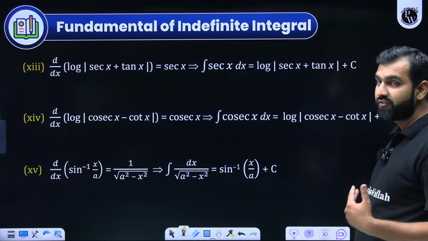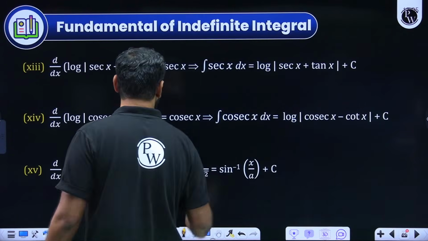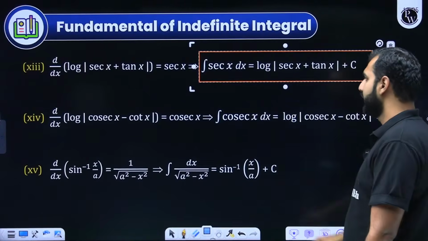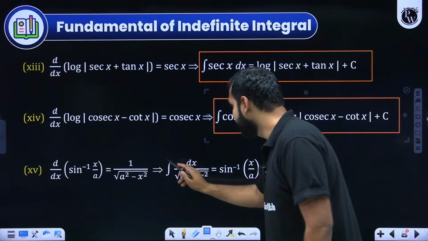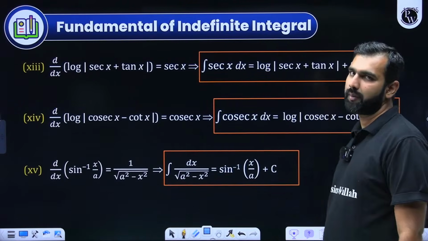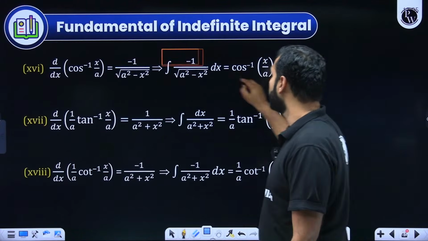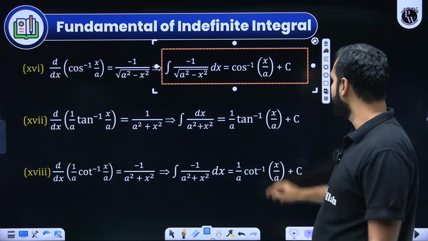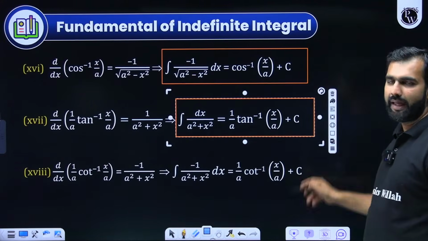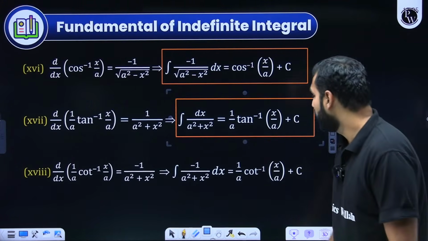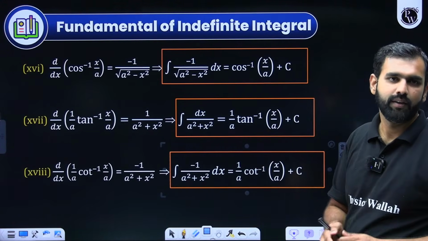But with that, a few more special integrals come into the picture. What are they? This one first of all. Here, the integration of sec x, the integration of cosec x, and these ones. Which ones? The integration of 1 upon under root of a square minus x square is sine inverse x upon a. The integration of minus 1 upon under root of a square minus x square could be either minus of sine inverse x upon a or cos inverse x upon a. Similarly, for 1 upon a square plus x square, it is 1 upon a tan inverse x upon a. For minus of this, it will be 1 upon a cot inverse x by a or minus of tan inverse x by a.